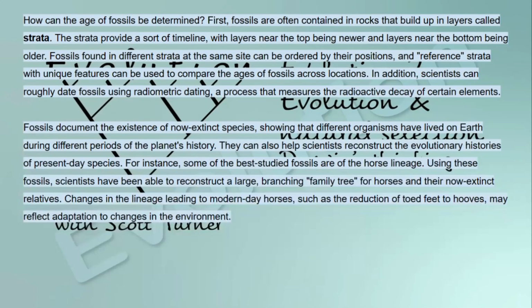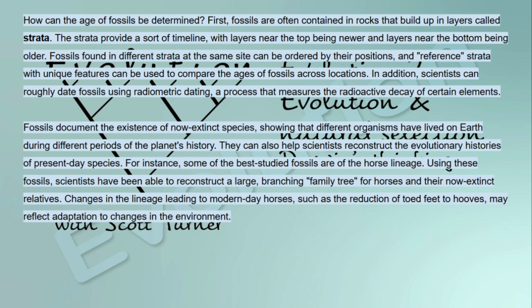How can the age of fossils be determined? First, fossils are often contained in rocks that build up in layers called strata. The strata provide a sort of timeline, with layers near the top being newer and layers near the bottom being older. Fossils found in different strata at the same site can be ordered by their positions, and reference strata with unique features can be used to compare the ages of fossils across locations.